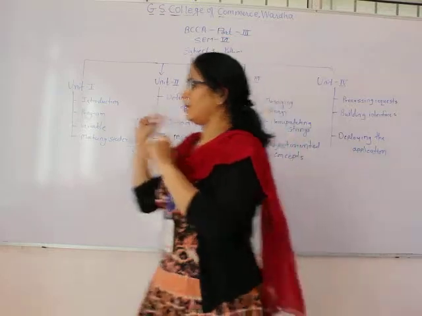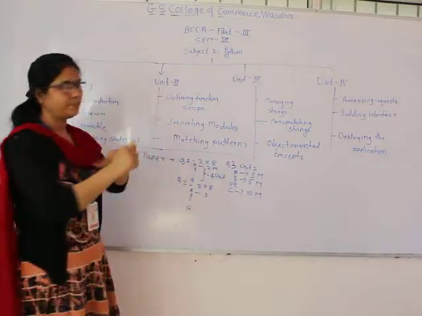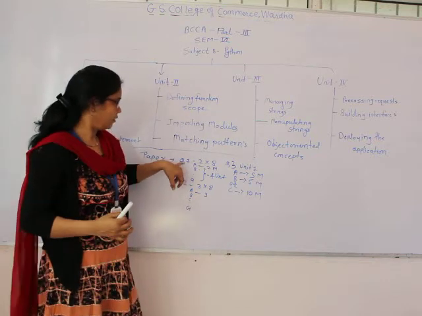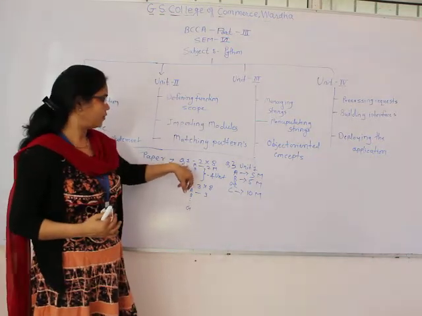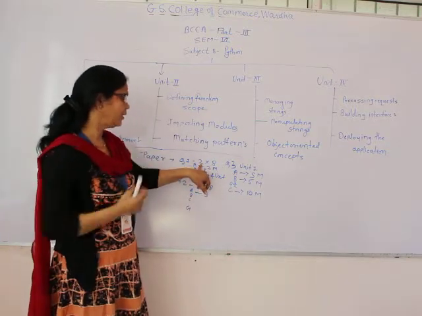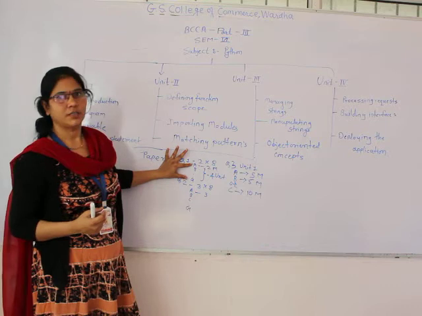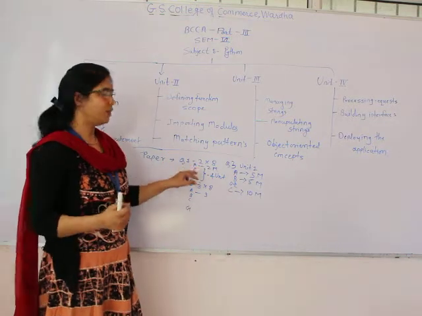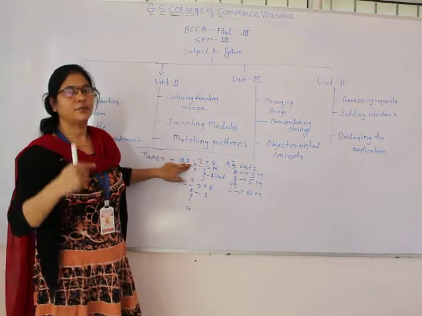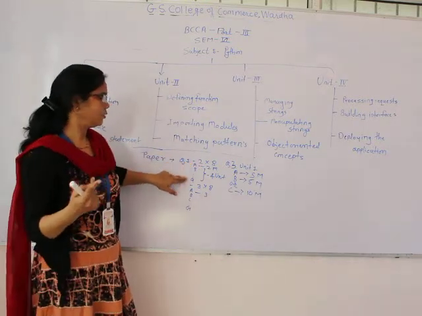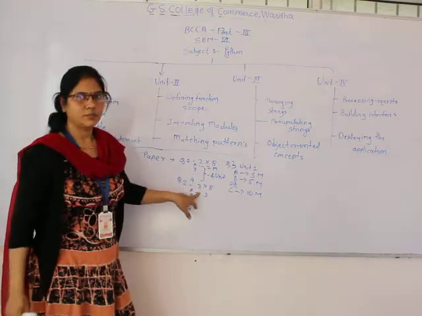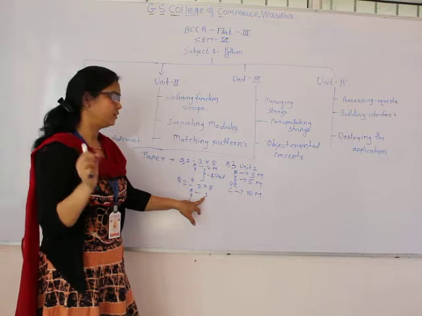After that, according to the syllabus, the paper pattern of your Python: question number 1 contains 2 marks questions. 8 questions are there and each question has 2 marks. Each 2 questions depend on unit number 1, 2, 3, 4 respectively. Likewise, question number 2, where each question has 3 marks.